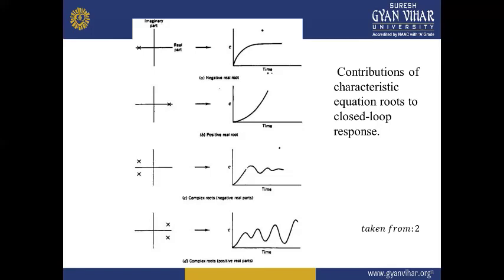A Hurwitz polynomial can have three types of roots: s equal to minus r, with r real and positive; s equal to plus or minus j omega; and s equal to minus sigma plus or minus j omega, with complex conjugates.